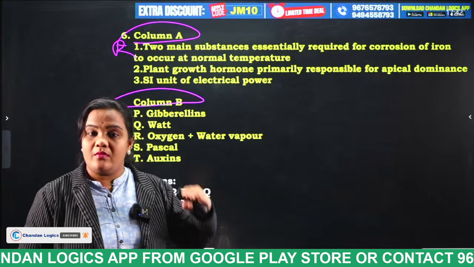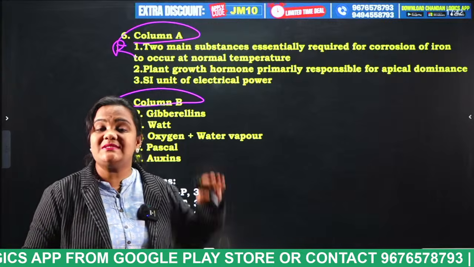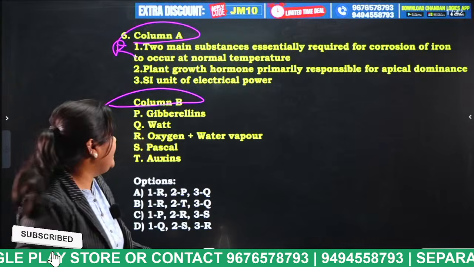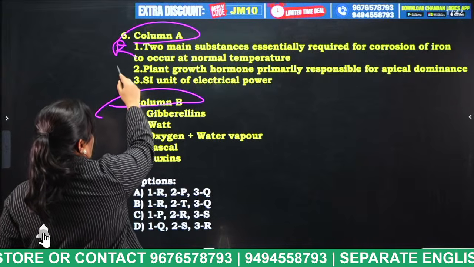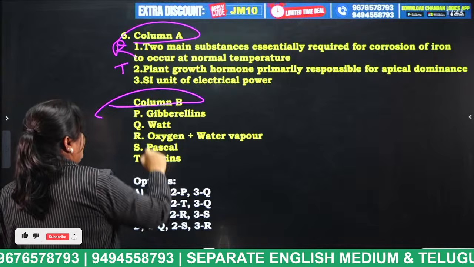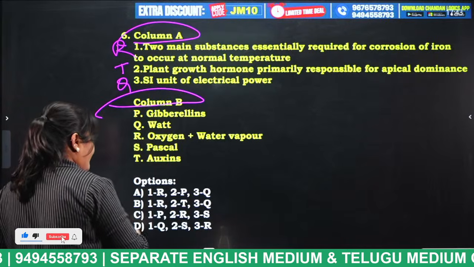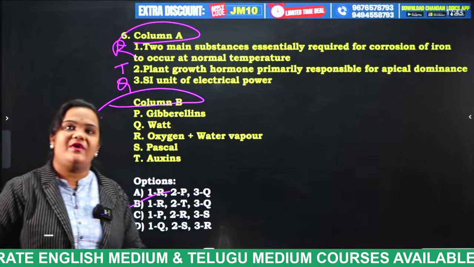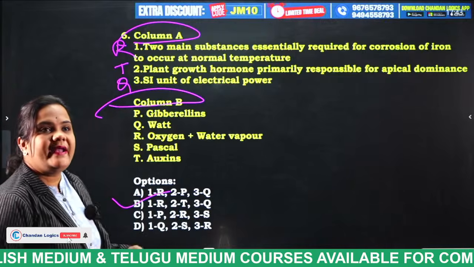So by this you can see, students, this apical dominance is a property of which type of hormone? Auxin. So option T. And finally, SI unit of electrical power is RTQ. So where is this RTQ? Option B is the correct answer for this question. Yes, very good. Next question.